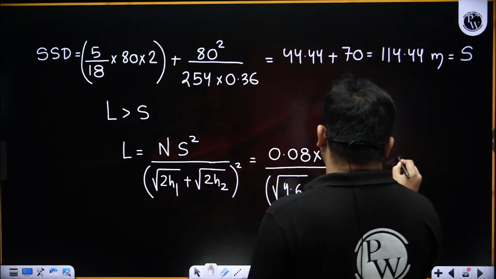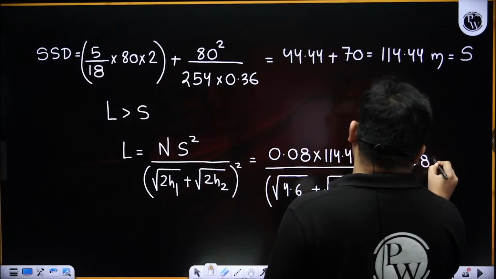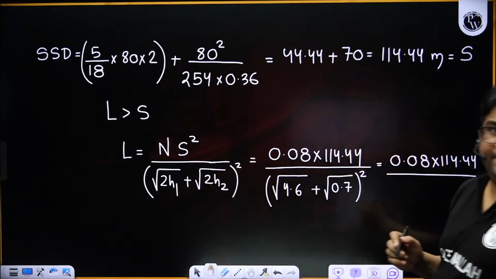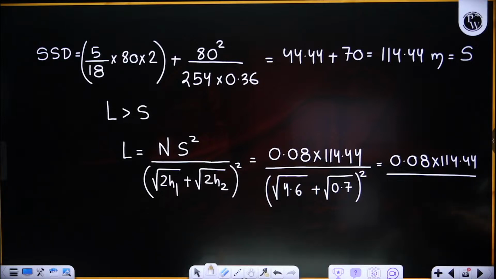So this becomes 0.08 into 114.44 divided by, I have to find out this value. So let me find out.